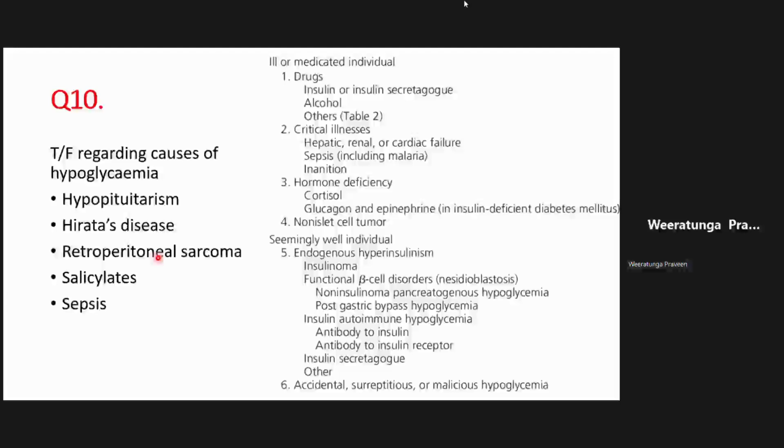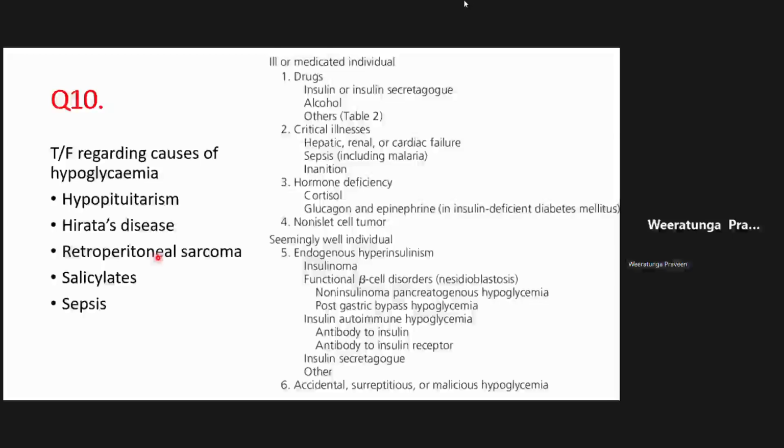Here I've given you some causes of hypoglycemia. Now, an interesting rare cause of hypoglycemia is an insulinoma. Insulinoma.